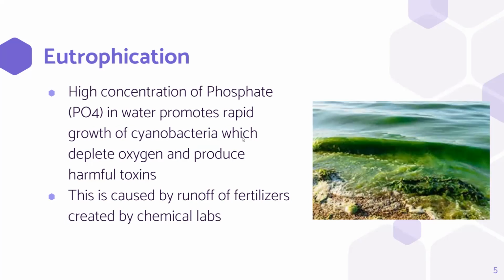Chemists can test water quality, especially where algal blooms are occurring, to discover what is causing these algal blooms. It is most likely that they discovered there are high concentrations of phosphate in the water that is affected by algal blooms. This is one way that chemistry problem solving can apply to the real world.